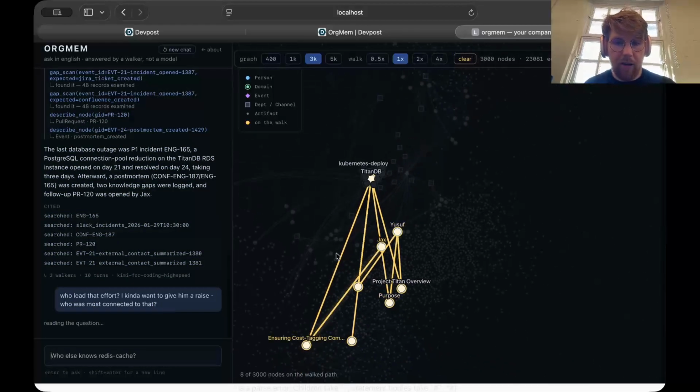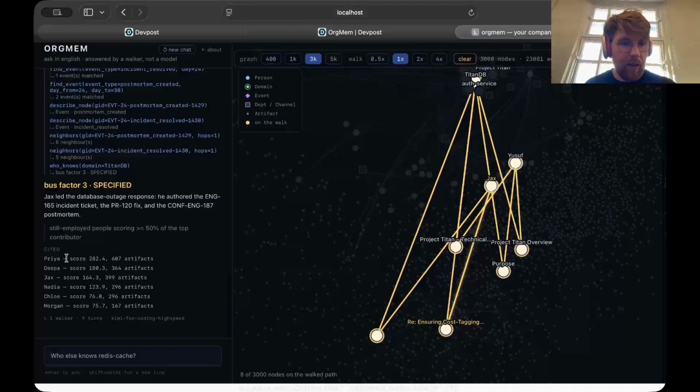So yeah, we're seeing how it traversed the graph, and then it looks like Jack's the database edge responder. So that's the person I'm going to give the raise to. So that's my project.